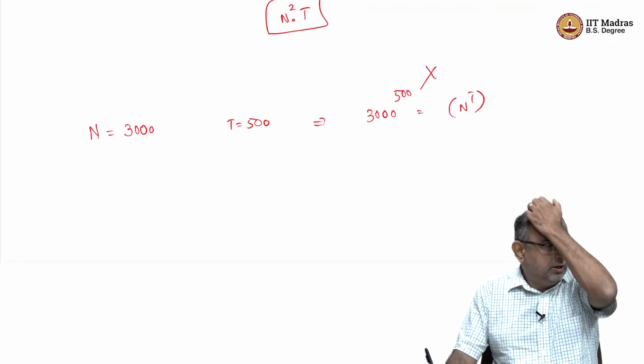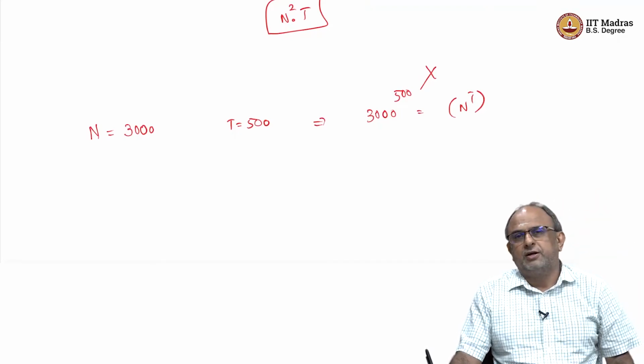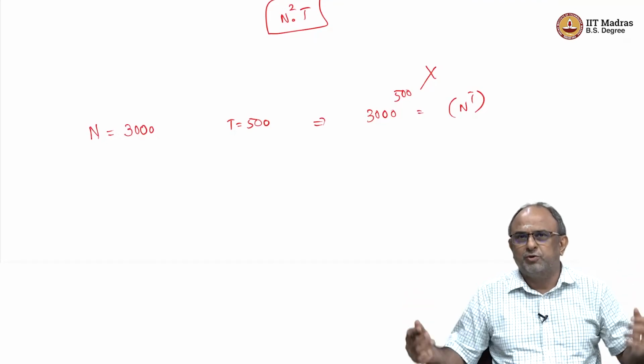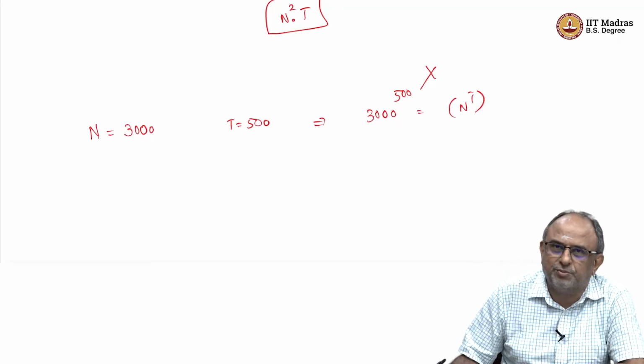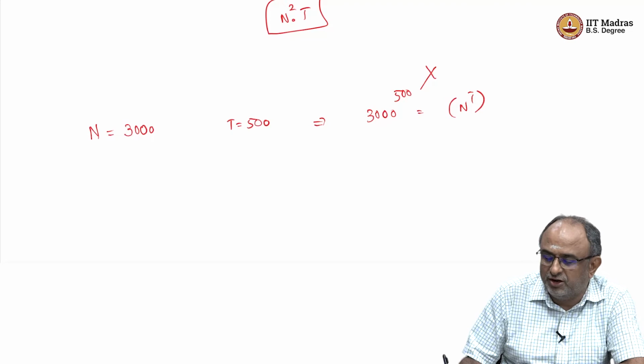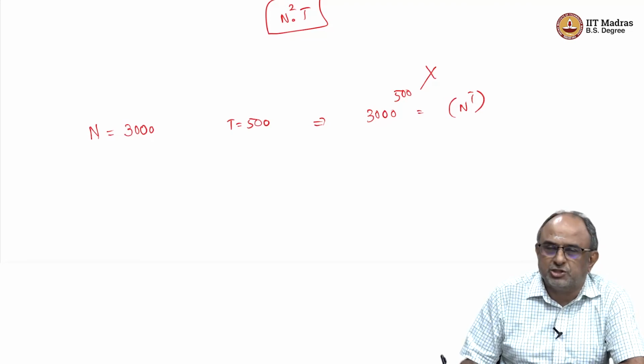I think you know that 10 raised to the power of 73 is itself about the number of atoms the universe contains or something like that. Okay. And already you are talking about 3000 raised to the power 500. So there is no way that you can do it.